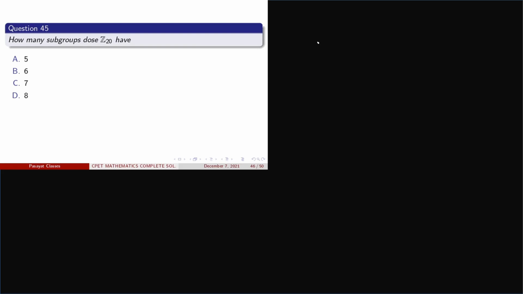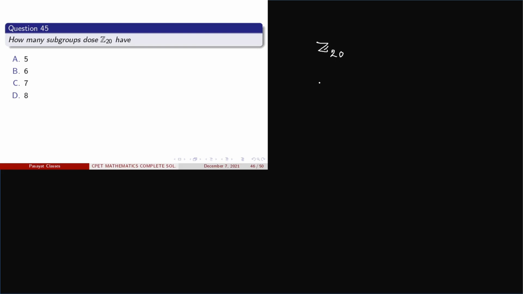So here the group is Z20. We have to find the number of subgroups. So for finding the number of subgroups, our first aim is to calculate the divisors of 20.